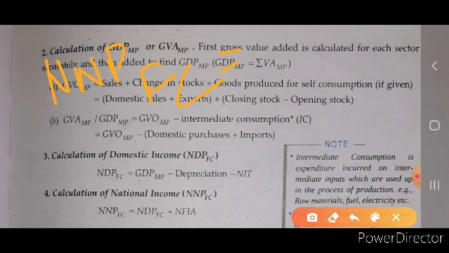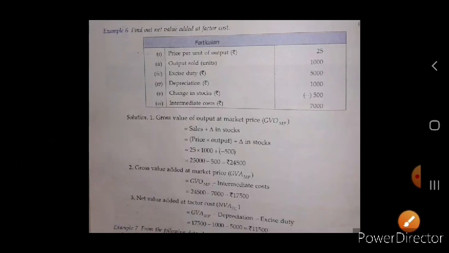Okay, from that we have the value of NDP at factor cost, plus we want to know the value of national, and we have the value of domestic. So in that condition we sum the net factor income from abroad, so that we get the value of the NNP at factor cost. It's all about your first method to calculate the national income, the value added method. Okay, now we take one example of this.